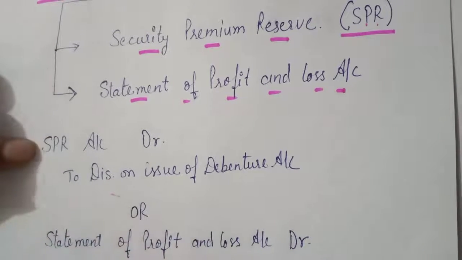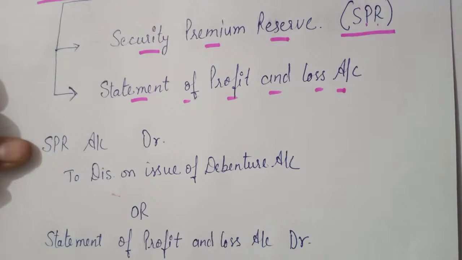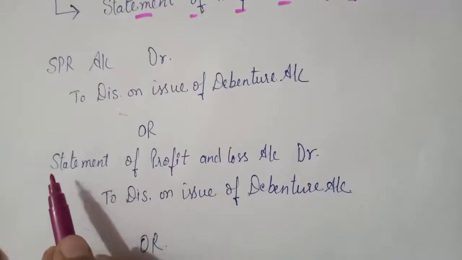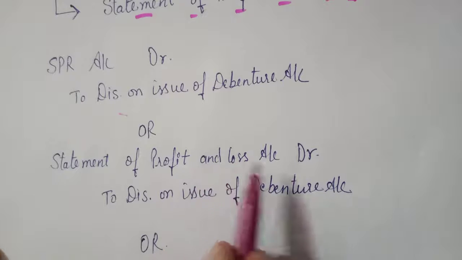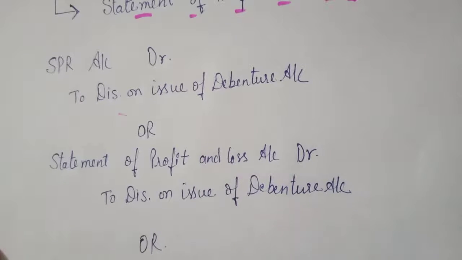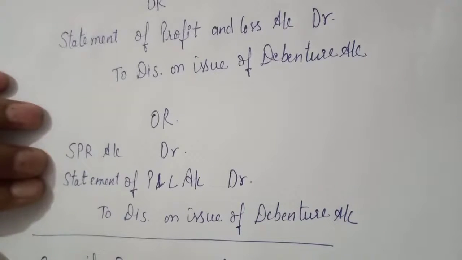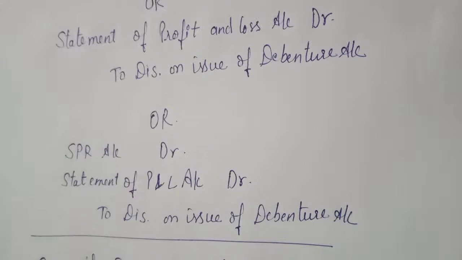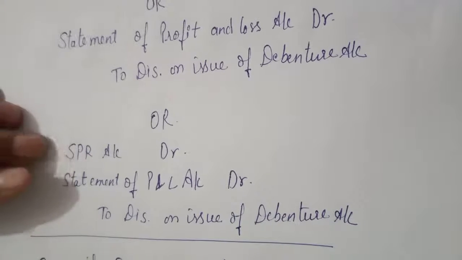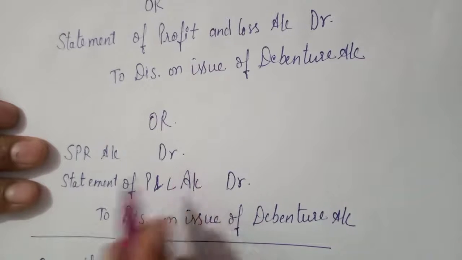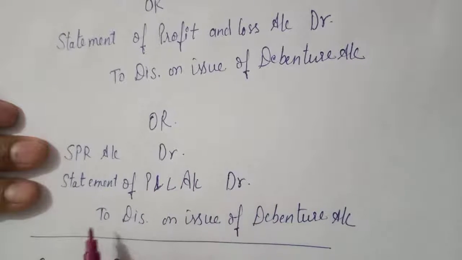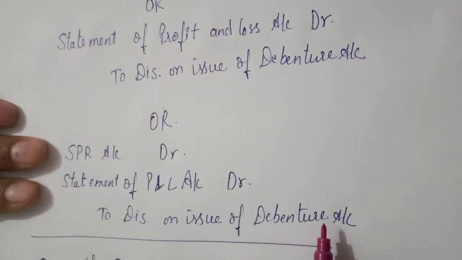Or if securities premium reserve is not with the company, then it will be set off by the profit and loss account, and the entry will be statement of profit and loss account debit to discount on issue of debentures. In another case, if the discount on issue of debenture is more than SPR, then it will be set off by both: SPR account debit, statement of profit and loss account debit to discount on issue of debentures.